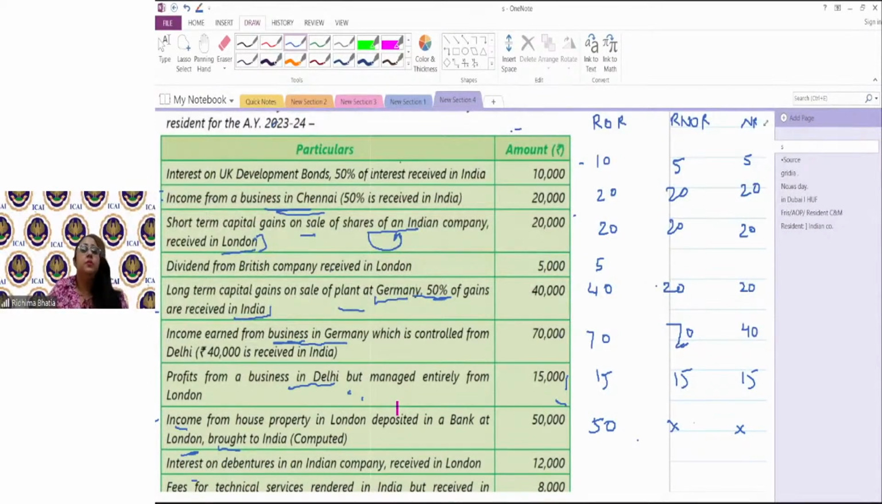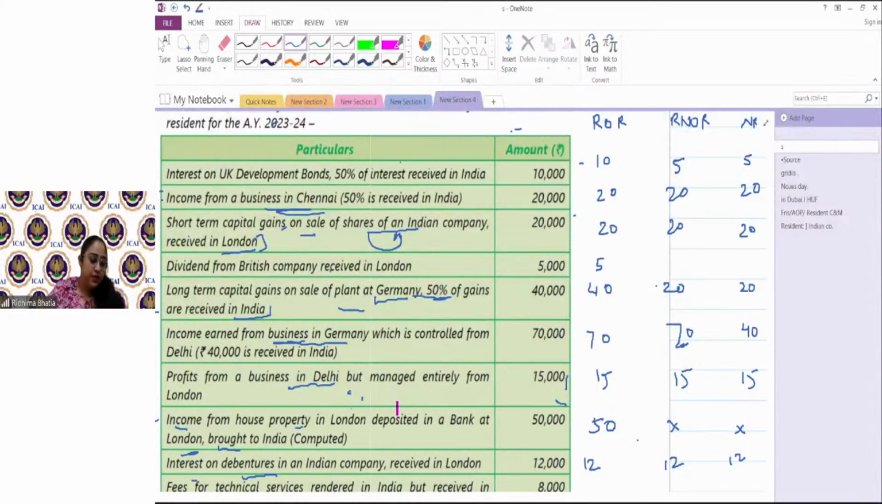Income from business in Germany, which is controlled from Delhi. 40,000 is received in India. So friend, here the business is accruing outside India. Income is accruing outside India. Business is also outside India. So it's not an income which is accrued in India for a non-resident or for an RNOR also. But since the business is controlled from India, it would be taxable completely in the hands of RNOR.